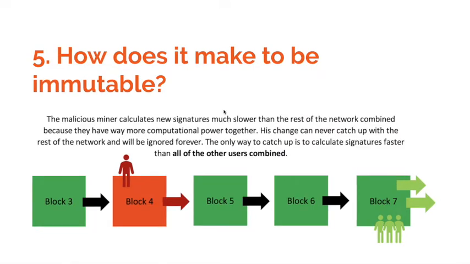Millions of users are mining on the Bitcoin blockchain, and therefore it can be assumed that a single bad actor or entity on the network will never have more computational power than the rest of the network combined. This means the network will never accept any change on the blockchain, making the blockchain immutable. Once the data has been added to the blockchain, it can never be changed again.